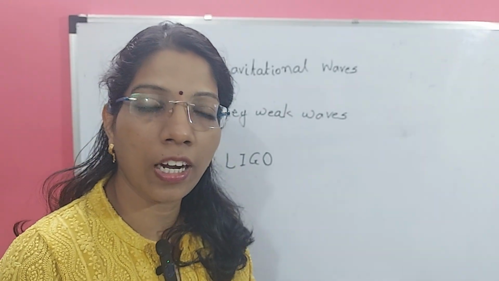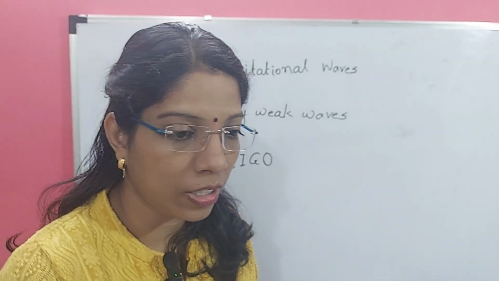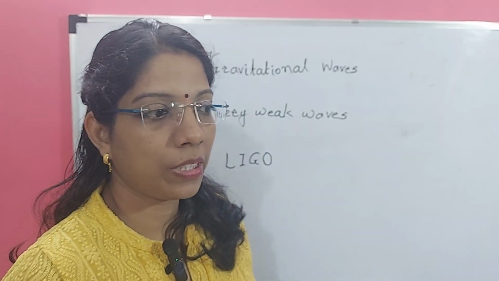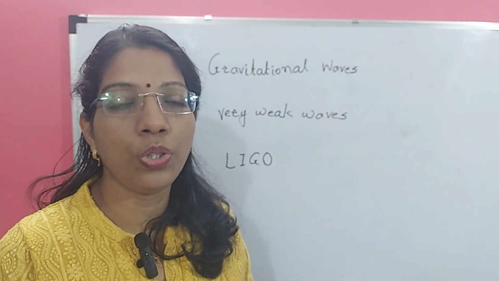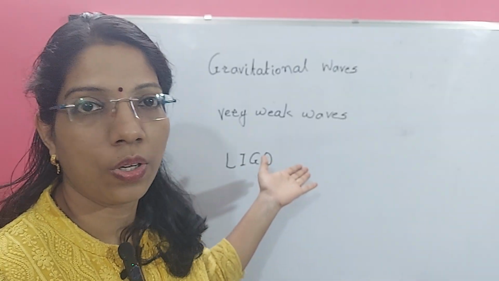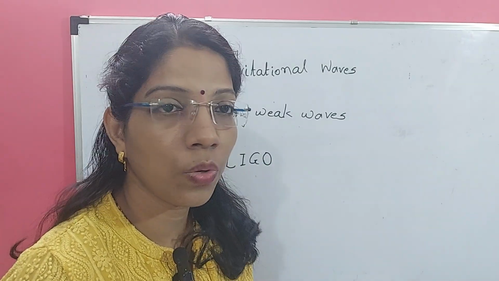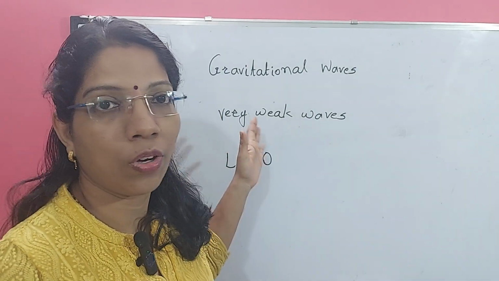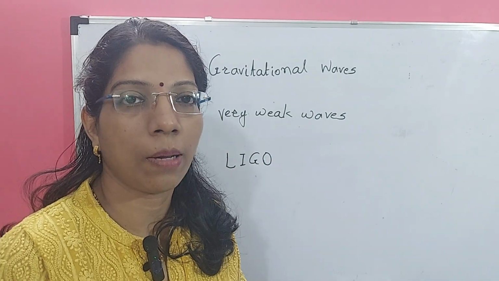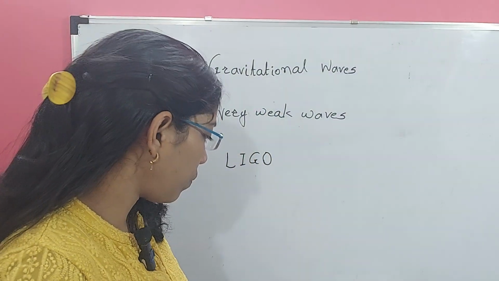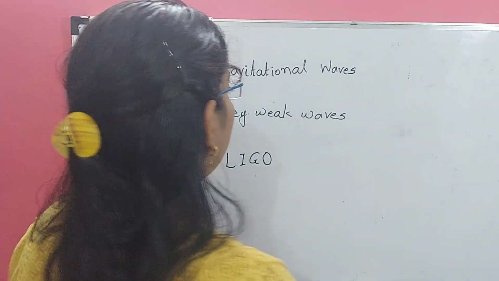Being a weak force, it can determine the fate of the universe. The whole universe is dependent on this force. So these are weak types of force, but this universe is depending on this type of force. So this is about the gravitational waves. The next part of the chapter is free fall.